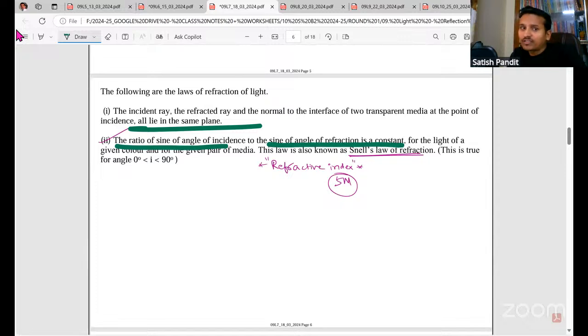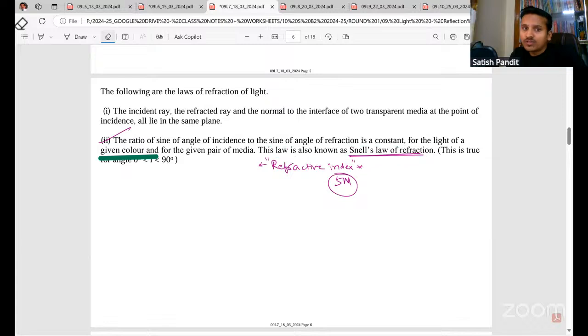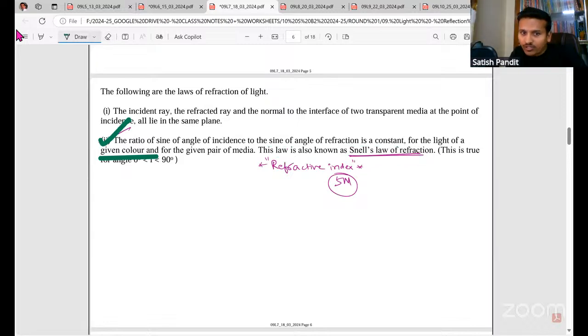Next, the ratio of sine of angle of incidence to the sine of angle of refraction is a constant for the light of a given color and for the given pair of media. This is also known as Snell's law of refraction. Sometimes they're asking what is Snell's law. So Snell's law is only this one. From here to here, you're right.